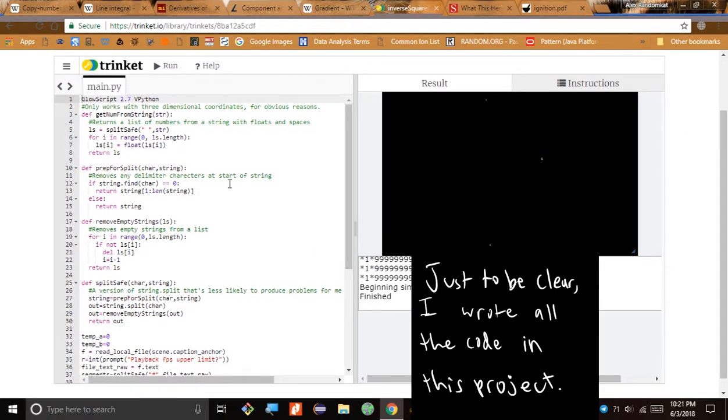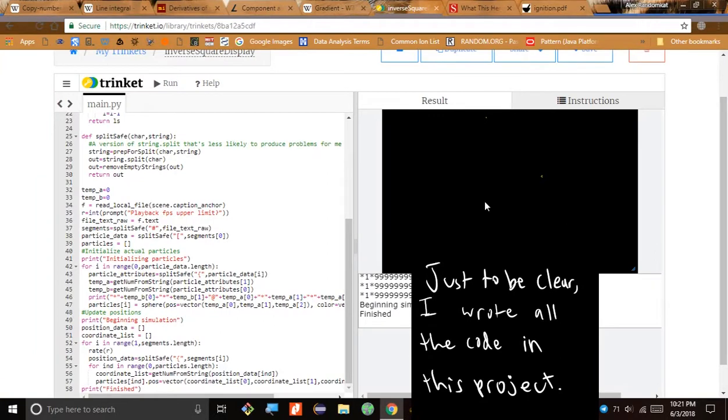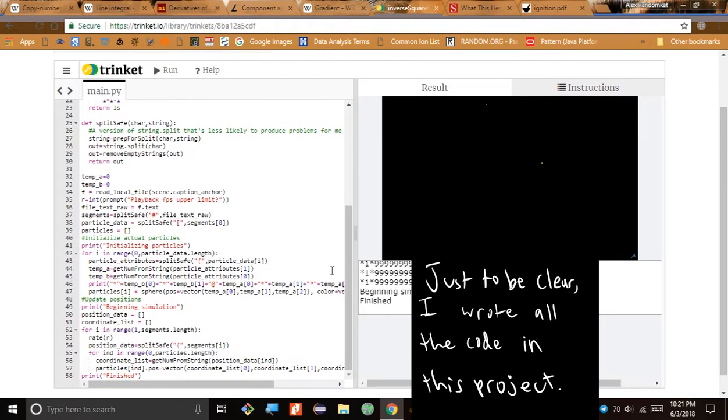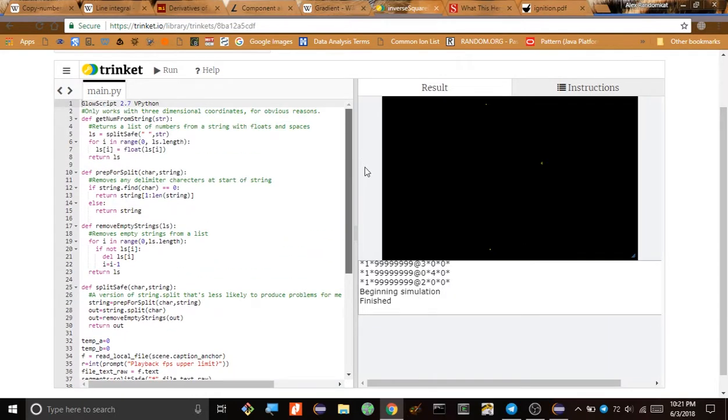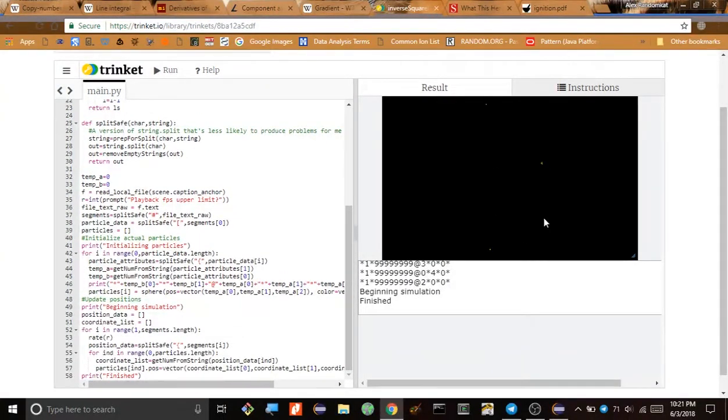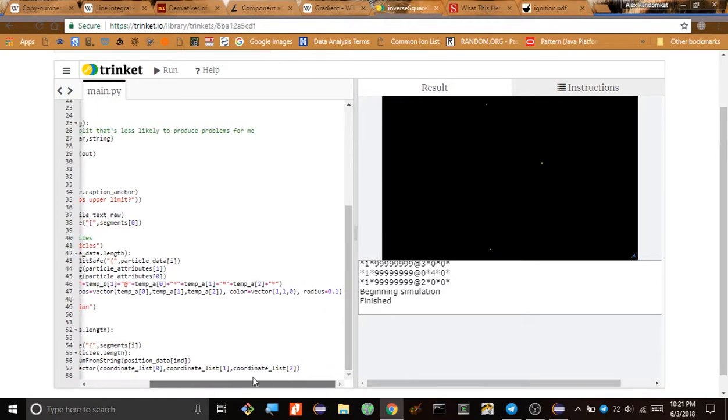So to start with, let's get into how this entire thing works. I have the visual half of the project in VPython, and all it does is read data from a text file and display it in a visual format in this little window over here. And yeah, that's pretty much it on this end.